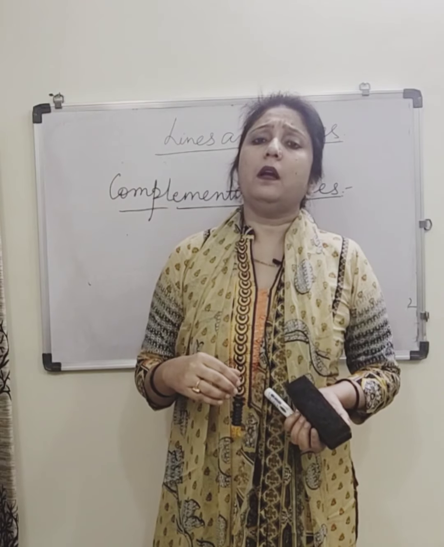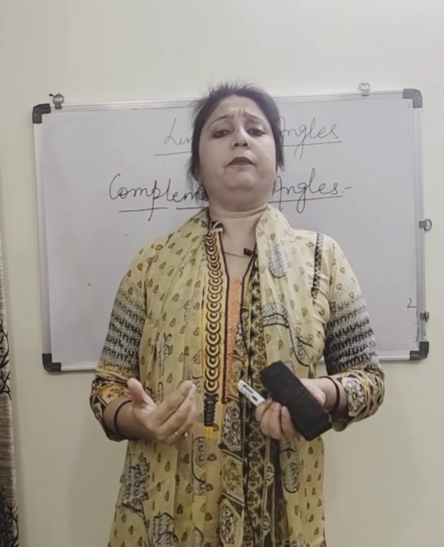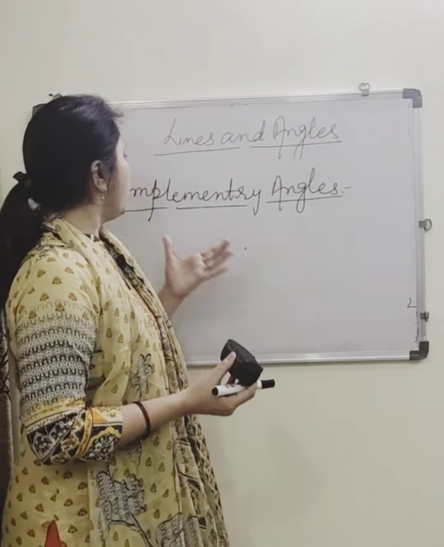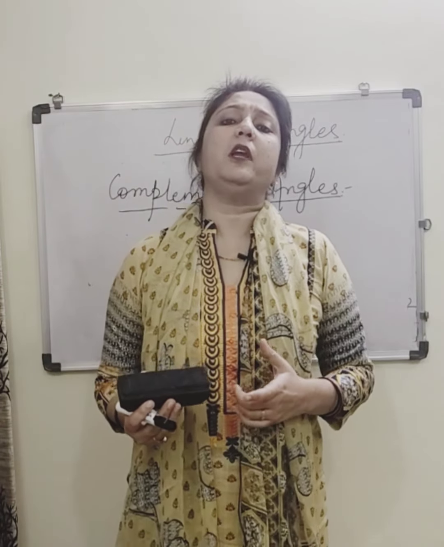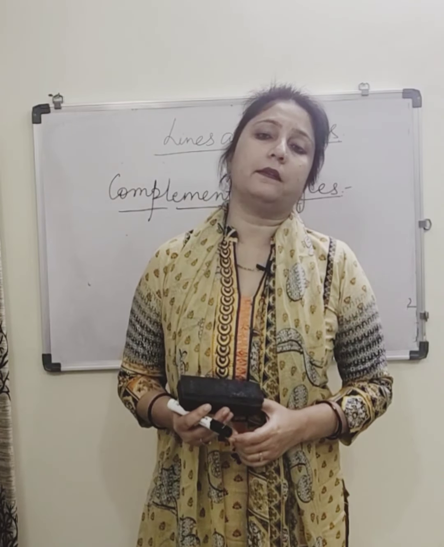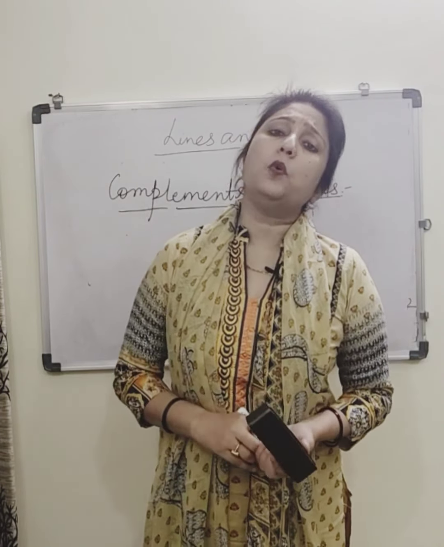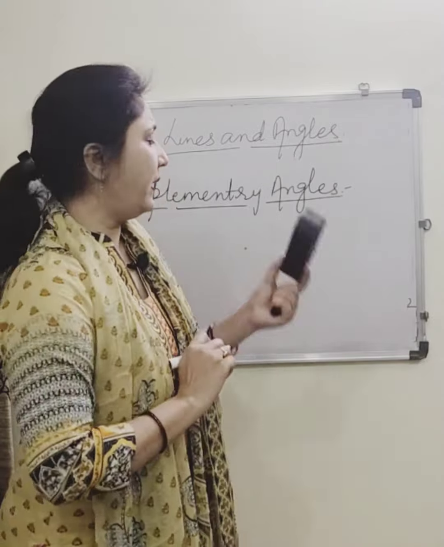After doing different types of angle, the next comes complementary angles. Now what are these complementary angles? The two angles whose sum is 90 degree are said to be complementary angles.